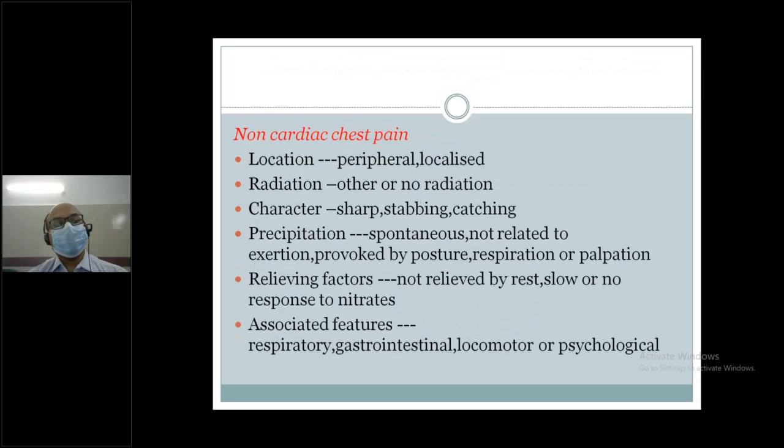Non-cardiac chest pain. Location: usually peripheral, localized. Radiation: other, or no radiation. Character: sharp, stabbing and catching. Precipitation: spontaneous, not related to exertion, provoked by posture, respiration or palpation. Relieving factors: not relieved by rest, slow or no response to nitrates. Associated features: other systems involved.